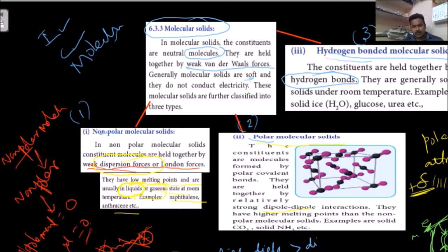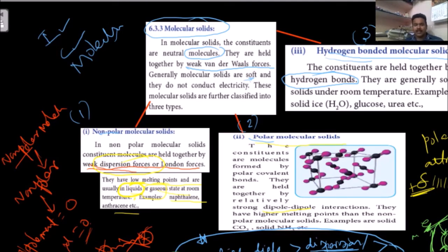Dispersion forces, otherwise we can say London force, which is greater than hydrogen bond. This is the order, and this order is important for us: dipole is greater than dispersive forces, otherwise London forces, then hydrogen bonds.